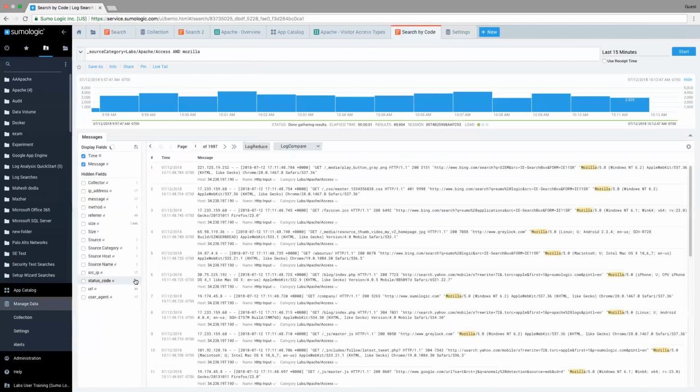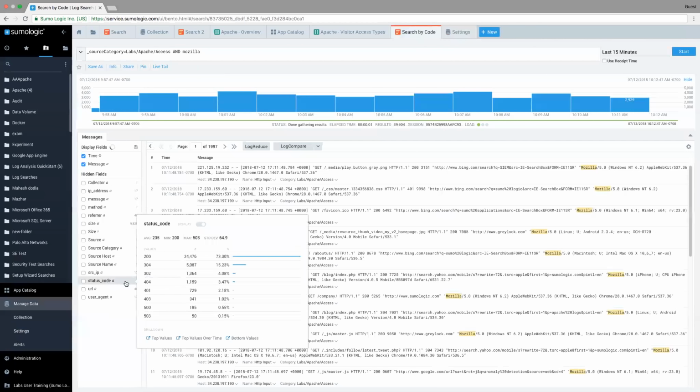And so we were looking at status codes. What I can do is click on the status code here, and it's going to show me, for this 15-minute time window, all the values, up to, I believe, only 10 will show up in here. So if there were more, it would be limited, but it's going to show me the values. It's going to show me the count of those status codes, so this is how many status codes exist during this 15-minute time window. And the other thing it's going to show me is the percentage. So here I can easily see 73% of the status codes were 200 and 15% of them were 304.